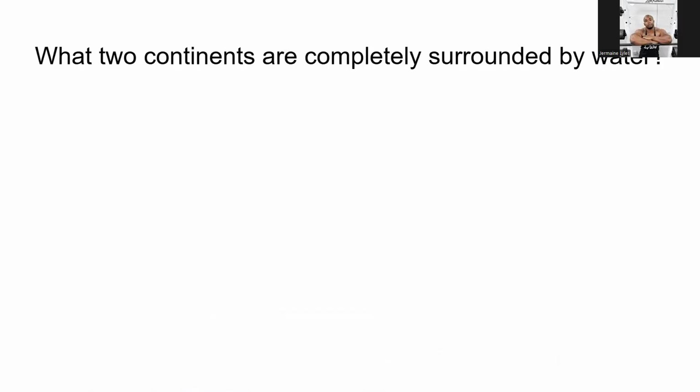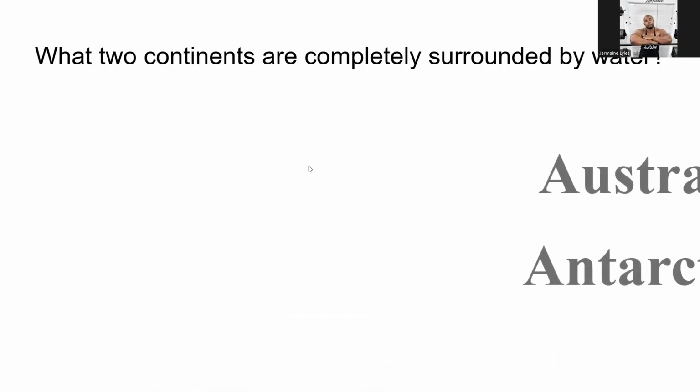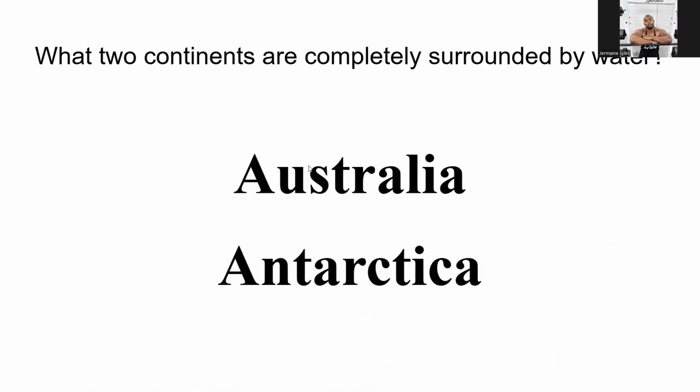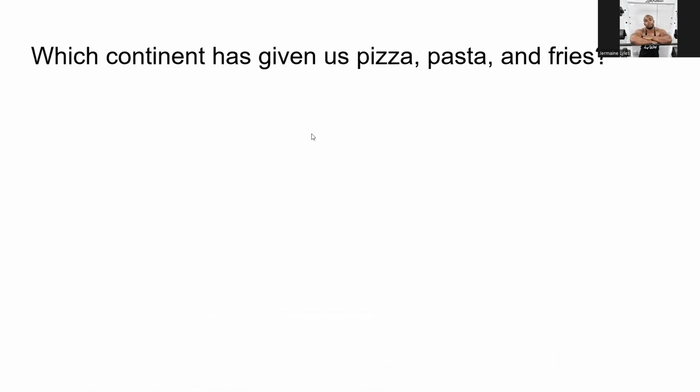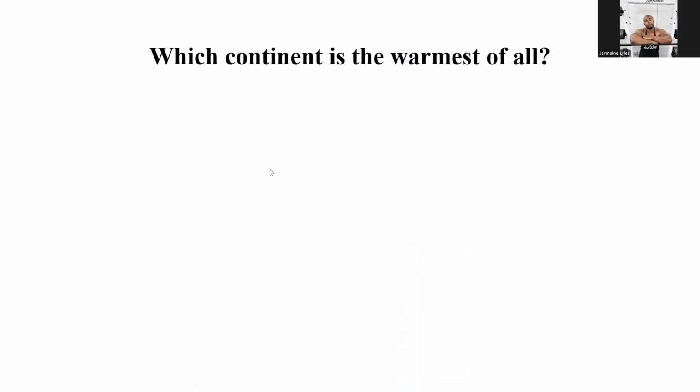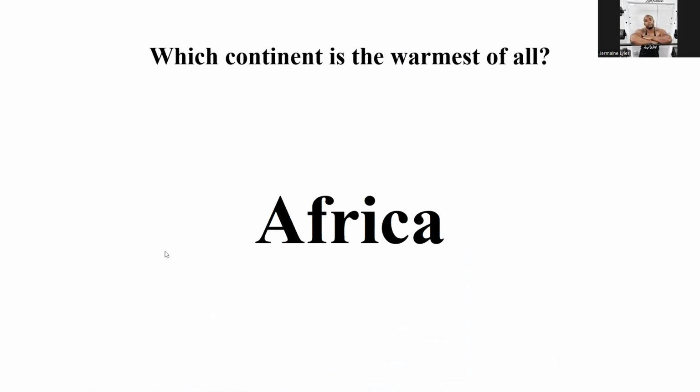What two continents are completely surrounded by water? One is very cold, one is very small. Australia and Antarctica. What continent giving us pizza, pasta, and fries, which we all love? We know that's Europe. What continent is the warmest of all? Africa. That's also the second biggest.